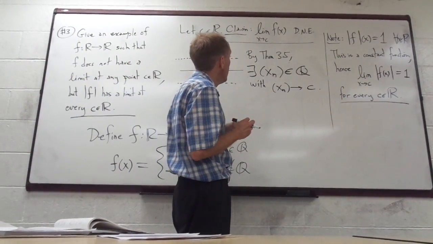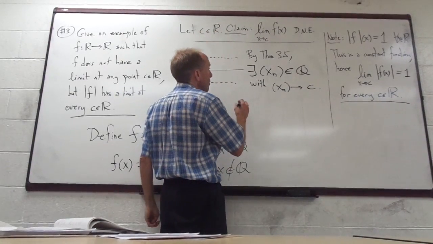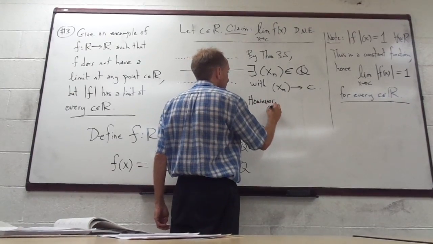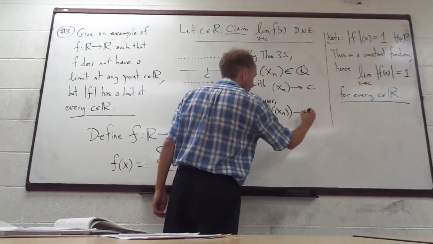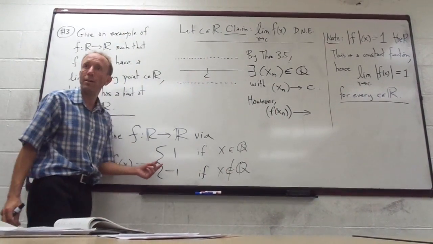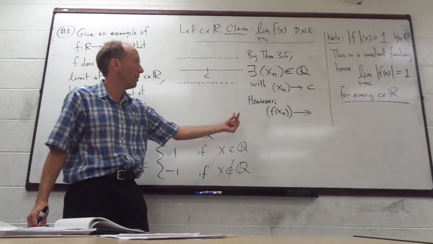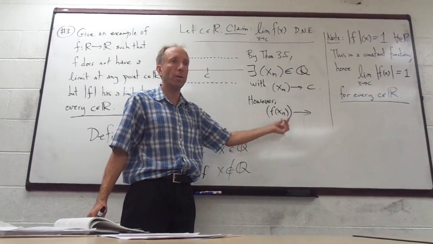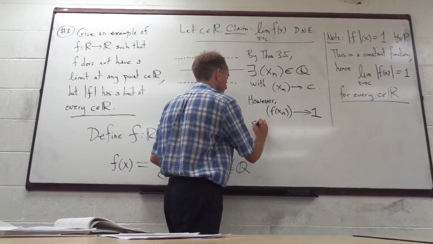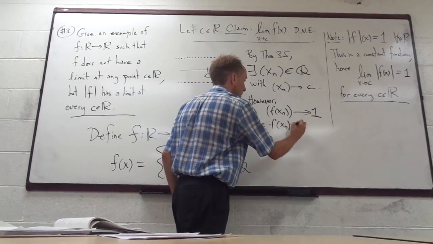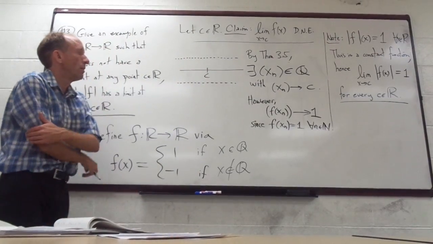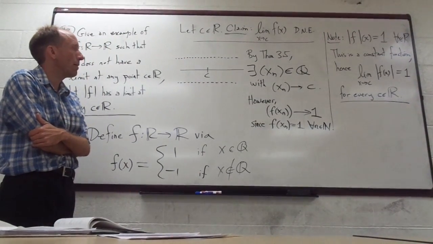Now if we look at the image of the sequence, f of x_n, this is f of a bunch of rational numbers, so this is a sequence of 1, 1, 1, 1, 1, and so on. Of course it converges to 1, since f of x_n equals 1 for all natural numbers n. Does that make sense? Yes. Okay.